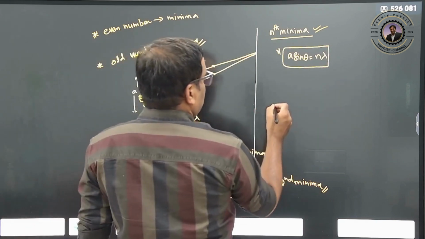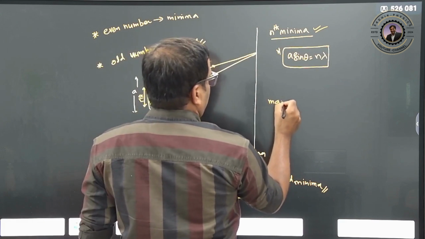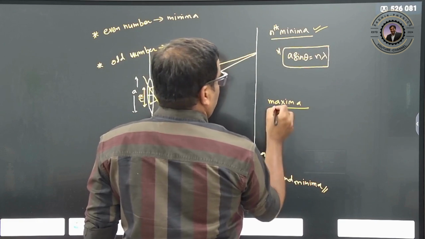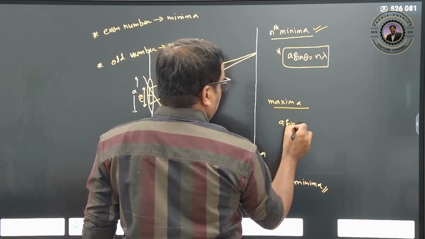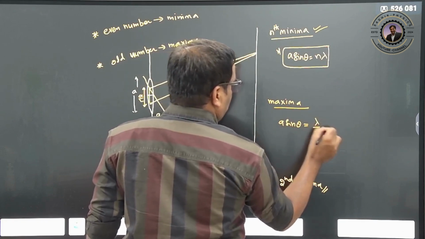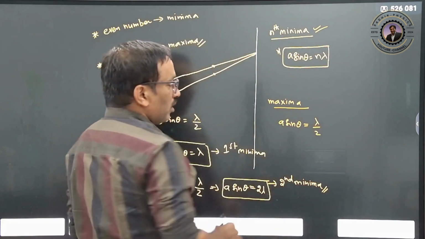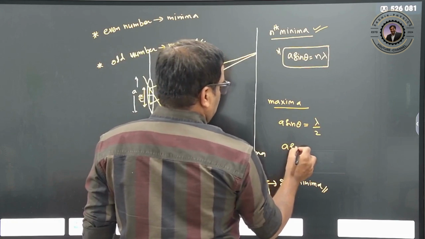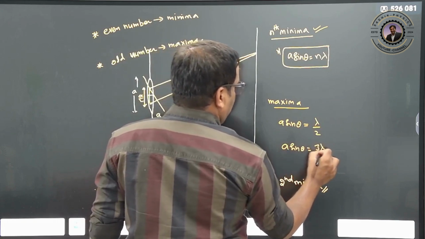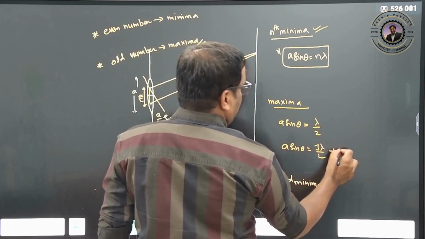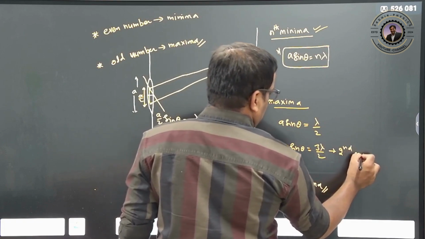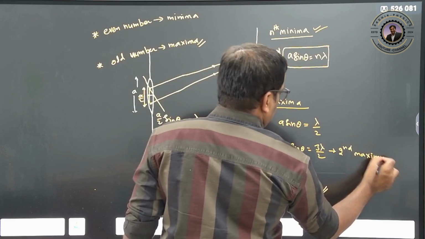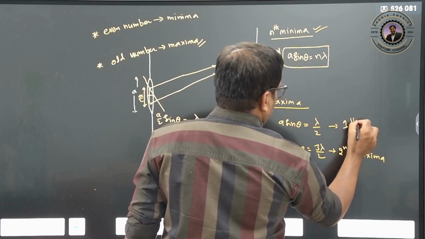So for maxima, a sin theta is equal to lambda by 2, this is your first maxima. Therefore a sin theta is equal to 3 lambda by 2, so this is for second maxima. This is nothing but the first maxima.